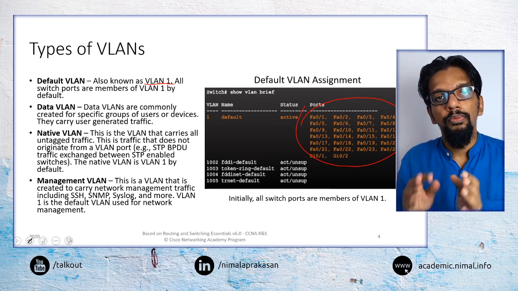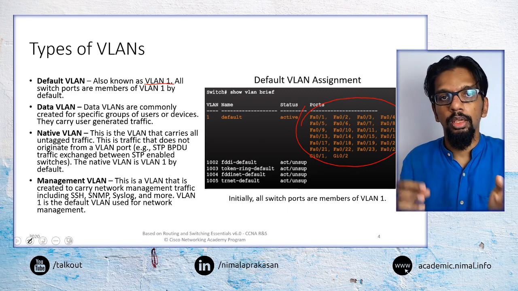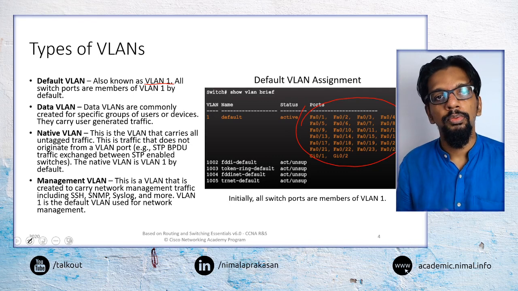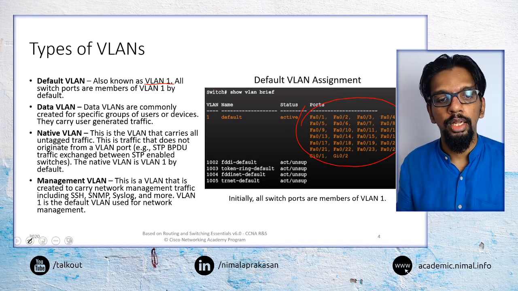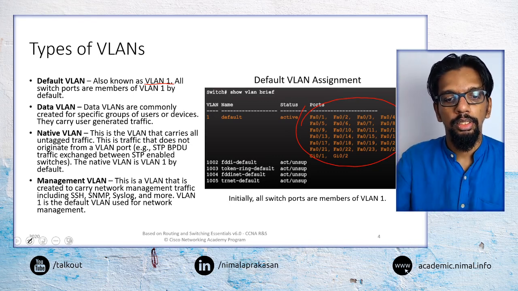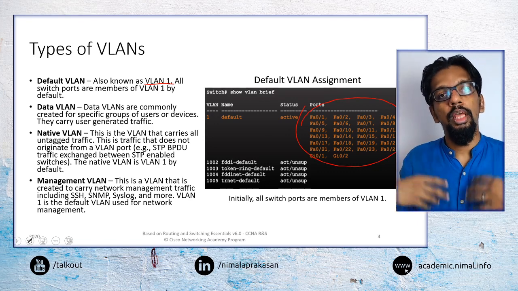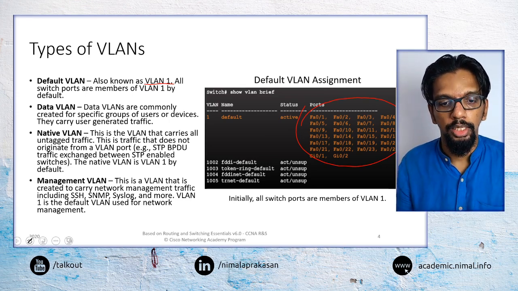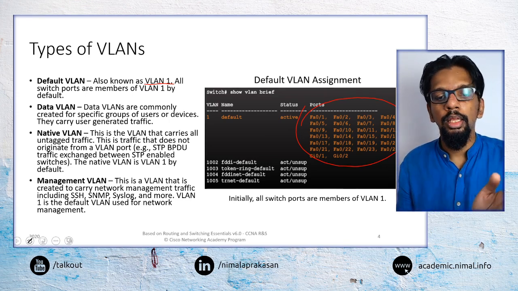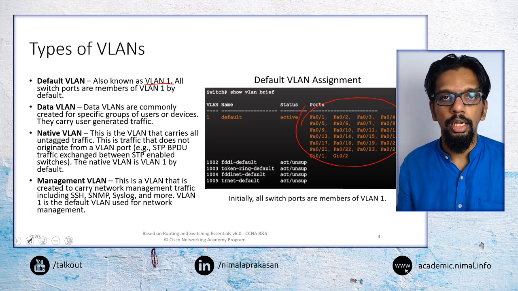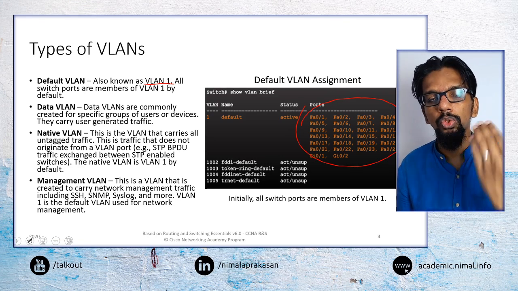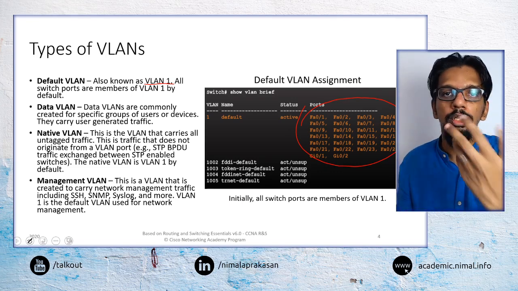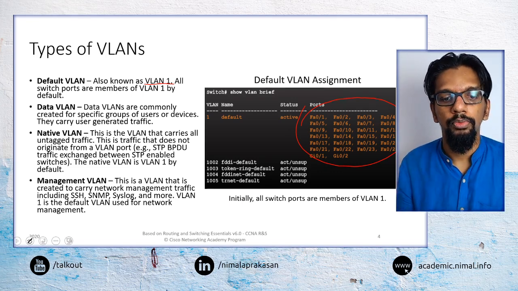Then whenever we need additional VLANs for, say, a particular organizational division or department, we would create these additional VLANs as data VLANs. Data VLANs are the ones that we would normally create as additional new VLANs. And then we would have what is called a native VLAN. Native VLANs are there to carry traffic that is not tagged for a VLAN.